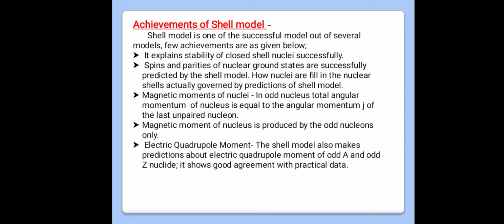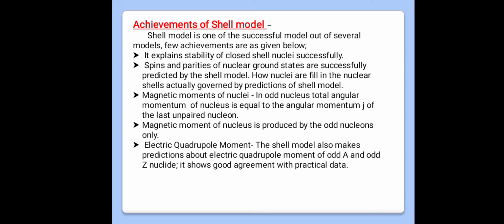In an odd nucleus, the total angular momentum of the nucleus is equal to the angular momentum J of the last unpaired nucleon. When we solved the problems on spin and parity, we studied that in an odd nucleus there is a last unpaired nucleon, and in finding the spin and parity we just study that last unpaired nucleon.